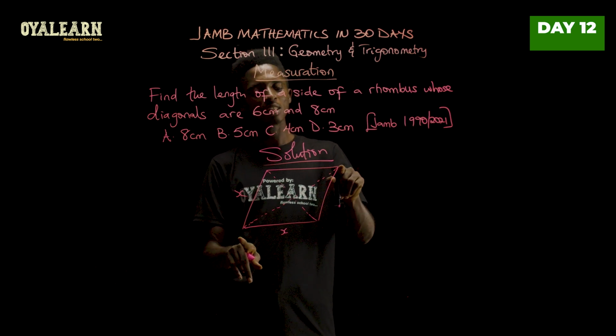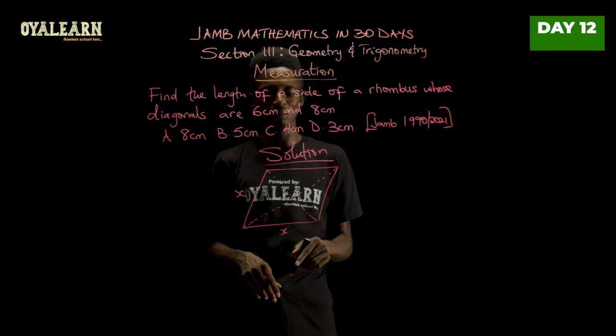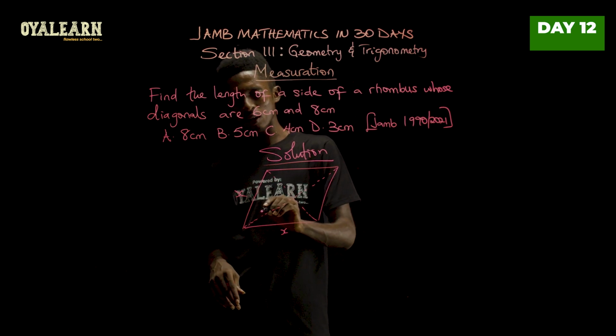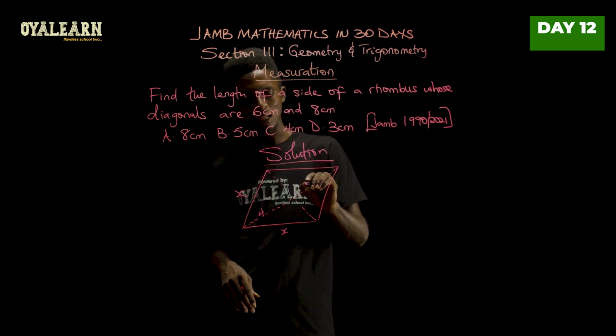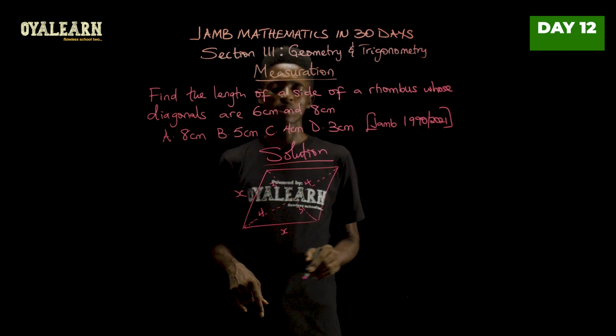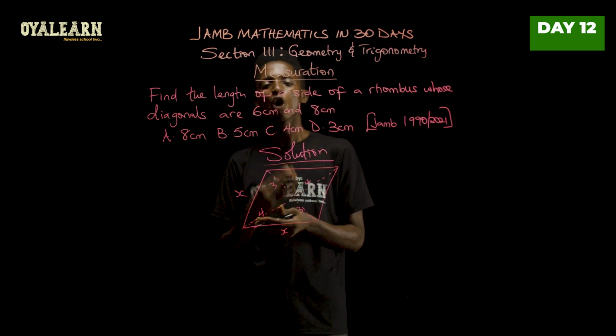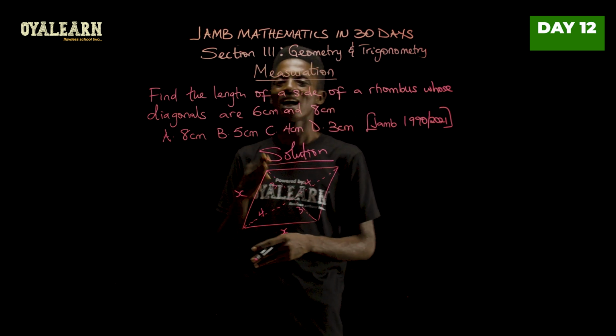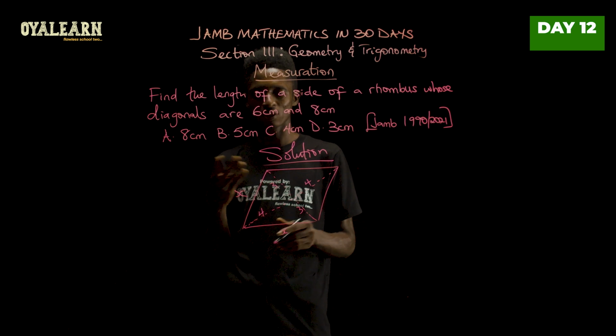So meaning that if this longer one were 8 centimeters, this is now going to be 4, just as this will be 4, and this will be 3, just as this is 3. Another thing we know is that they always bisect each other to form 90 degrees, right angles.